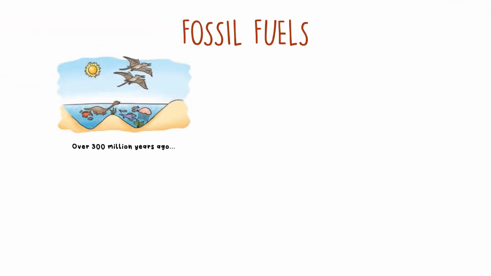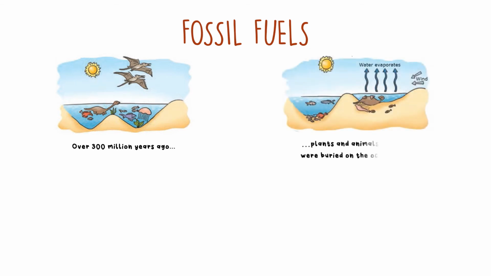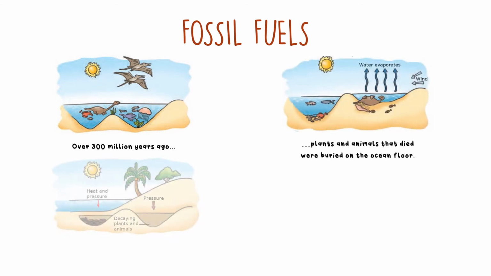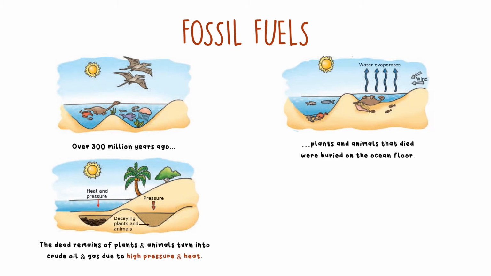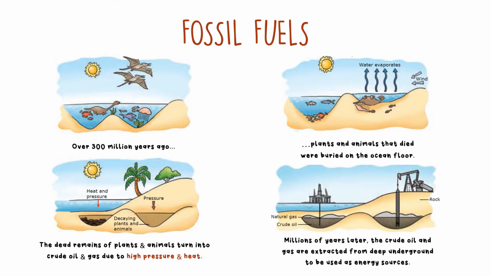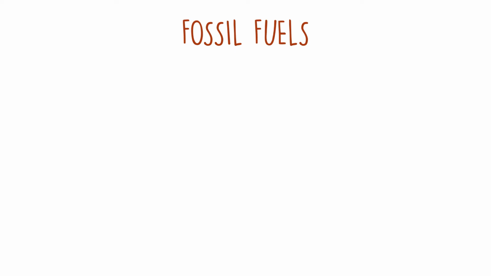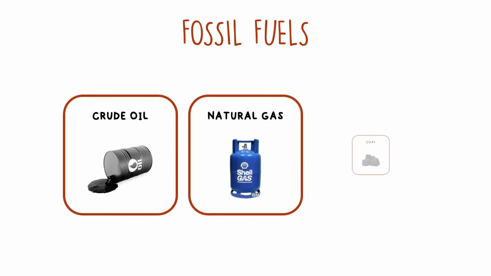Over 300 million years ago, plants and animals that died were buried on the ocean floor. The dead remains of plants and animals turned into crude oil and gas due to high pressure and heat. Millions of years later, the crude oil and gas are extracted to be used as energy sources. Some examples of fossil fuels are crude oil, natural gas, and coal.